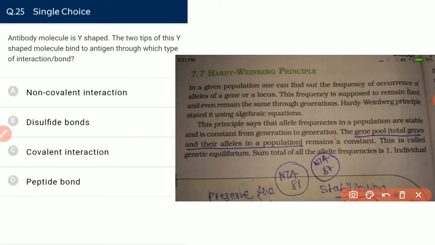Gene pool. What is gene pool? The total genes and alleles in a population is the gene pool, which remains constant. That is the statement of Hardy-Weinberg equilibrium.